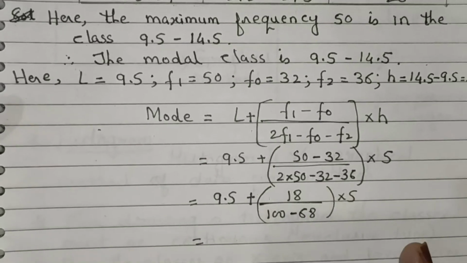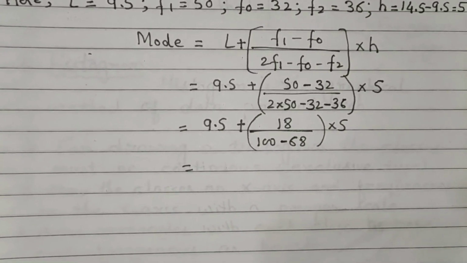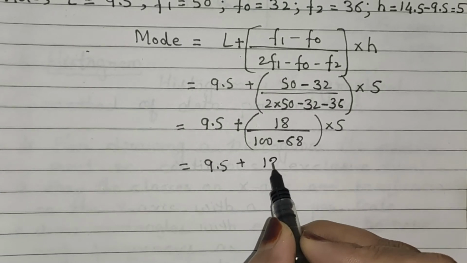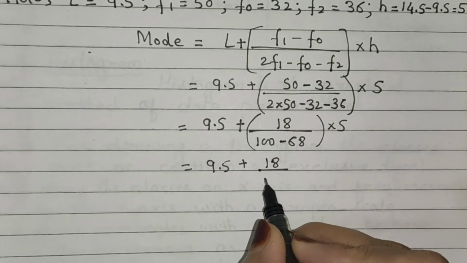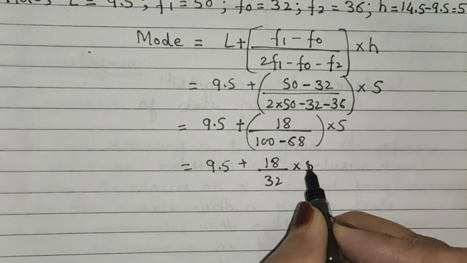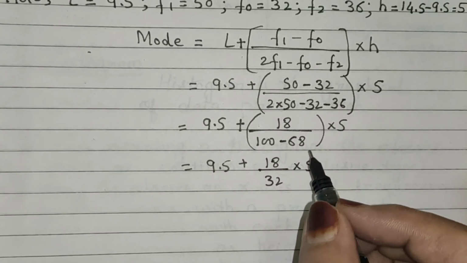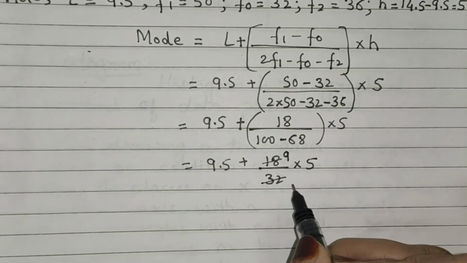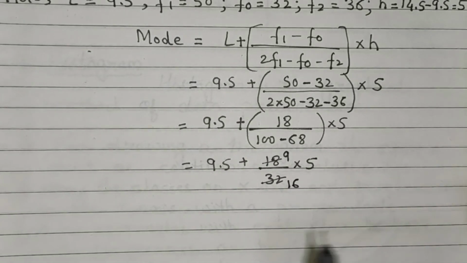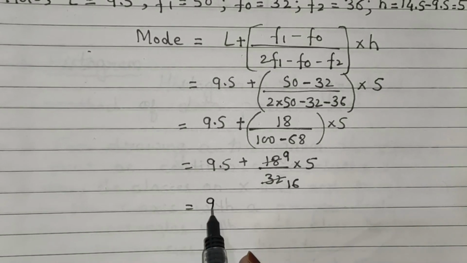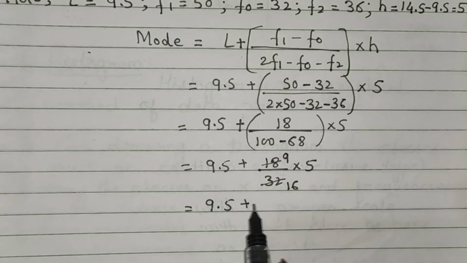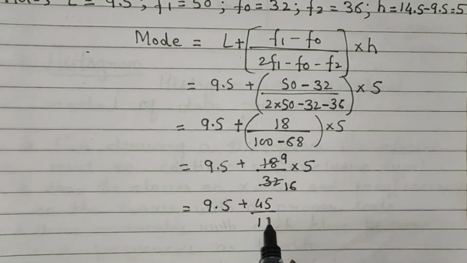Therefore 9.5 plus 18 upon 32 into 5. Now cancel it. 2 9s are 18, 2 1s are 2, 6 are. We get here 9.5 plus 9 into 5, 45 upon 16.